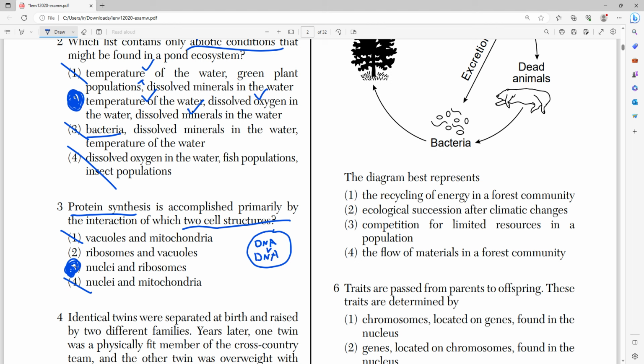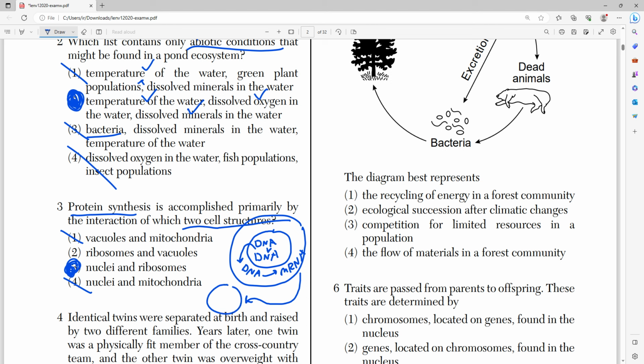And then, still inside the nucleus, DNA is then transcribed into mRNA, right?